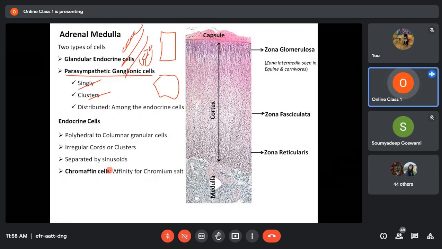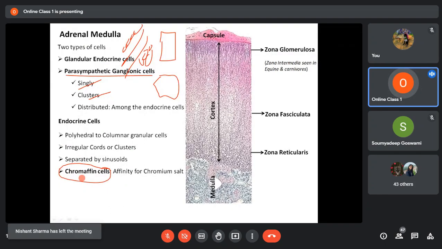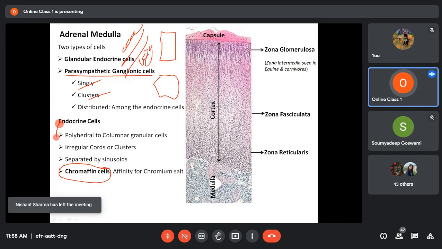Now remember, these endocrine cells are also called chromaffin cells. Again, very important from the examination point of view. Chromaffin cells are seen in the adrenal medulla. These chromaffin cells are the glandular endocrine cells of the adrenal medulla. Why are they called chromaffin cells?